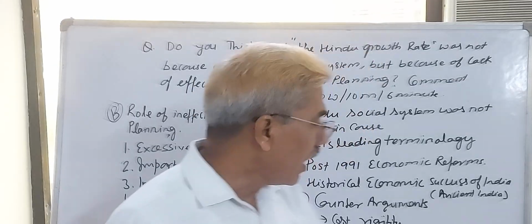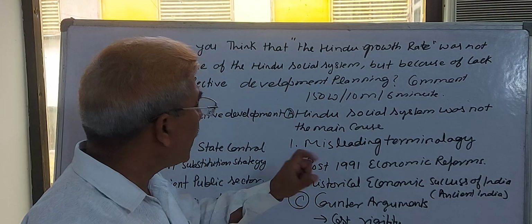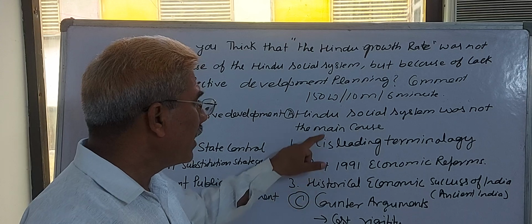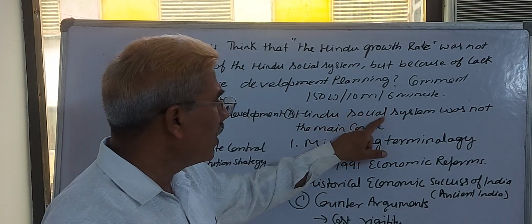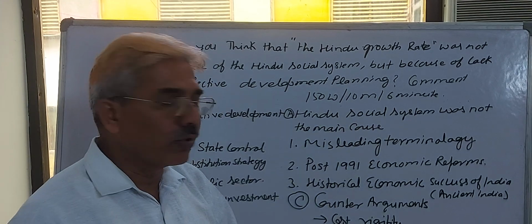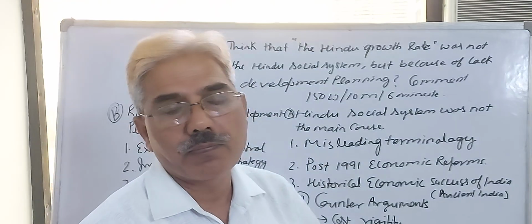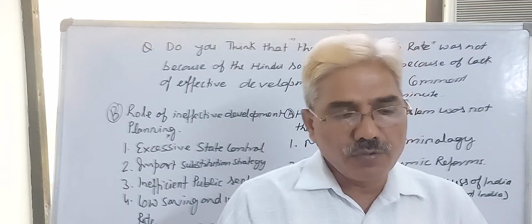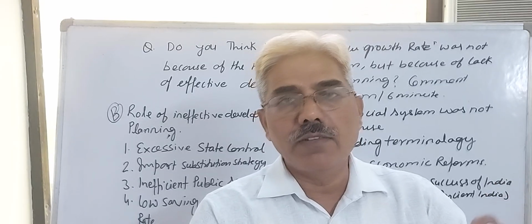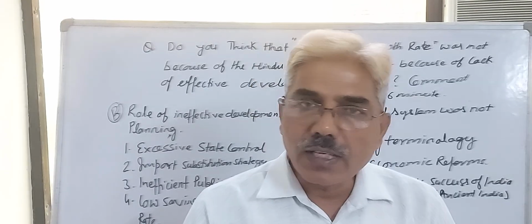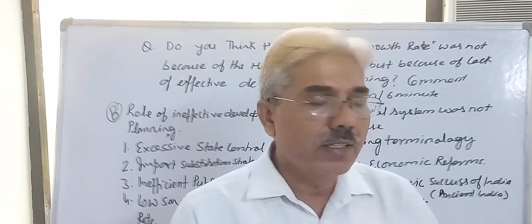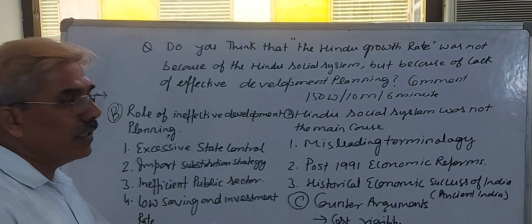1951. I again come to the second point, the second logic for why the Hindu social system was not the main cause of low growth rate, that is, the post-1991 economic reforms. As you know, students, if you consider the time period 1951 to 1991, what are the main problems of our economy? I identified them here, you can see.